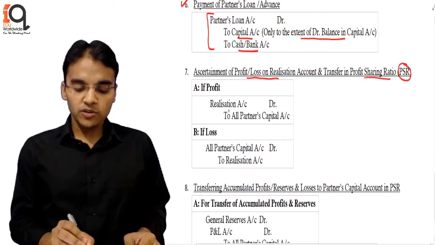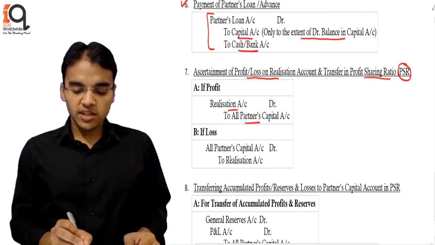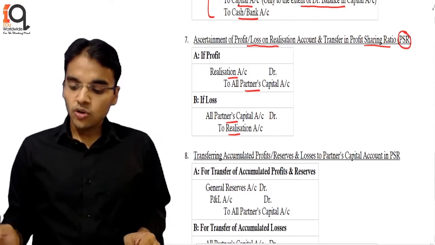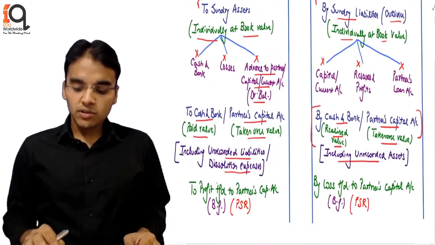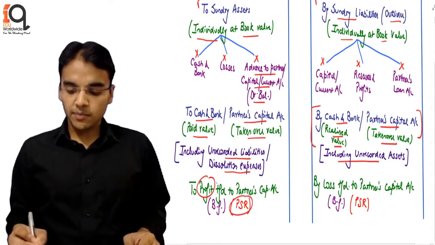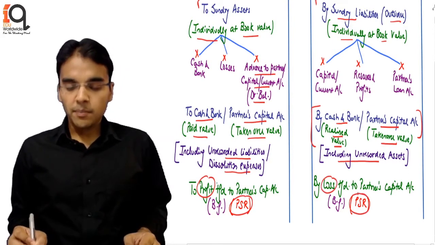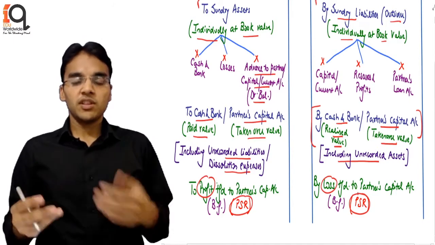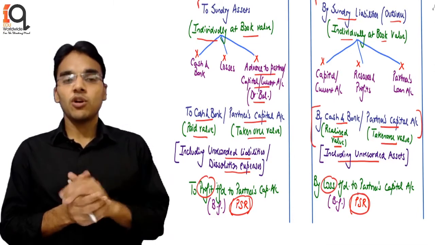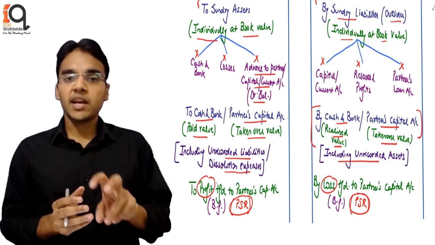So if there is a profit, it goes from realization to partners' capital, and if there is a loss, there is a reverse entry, all partners to realization account. So in the realization account, in the end, any profit in the PSR is to be transferred to partners' capital, or any loss will be transferred to partners' capital in their PSR. So with this, the realization account gets over and we are able to find out the net profit or loss due to this particular activity of dissolution.